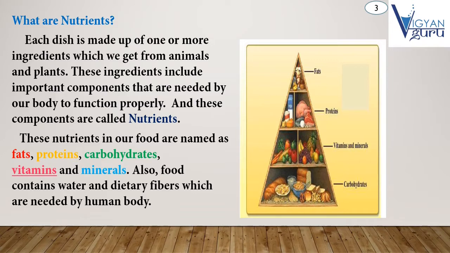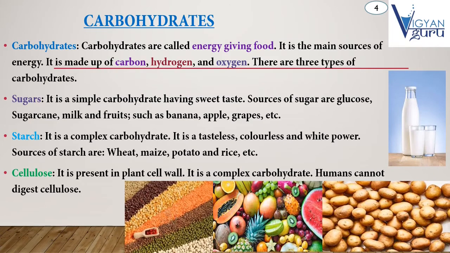Okay, now let's learn about carbohydrates, fats, proteins and vitamins in detail. First of all, we will study carbohydrate. First of all, what is carbohydrate? Carbohydrates are called energy giving food. It is the main source of energy. It is made up of carbon, hydrogen and oxygen.